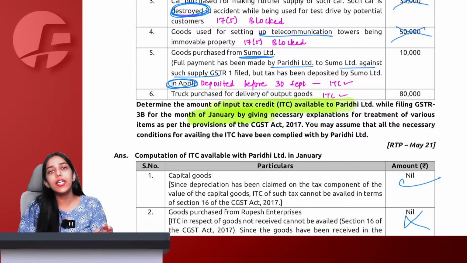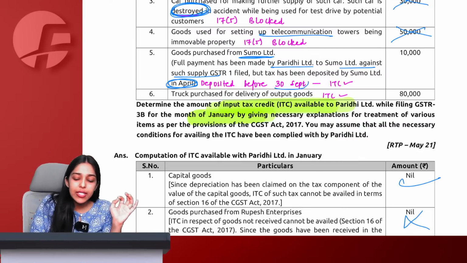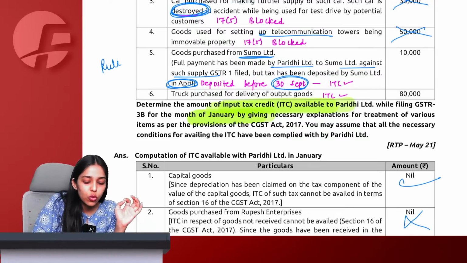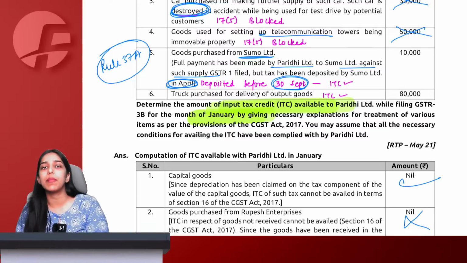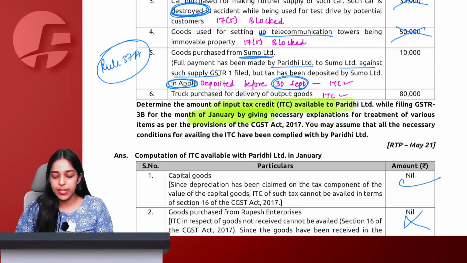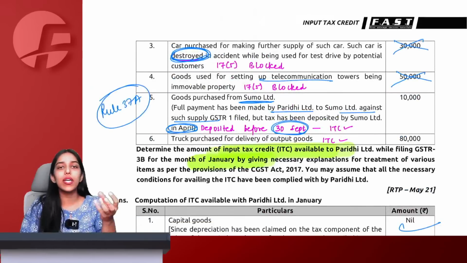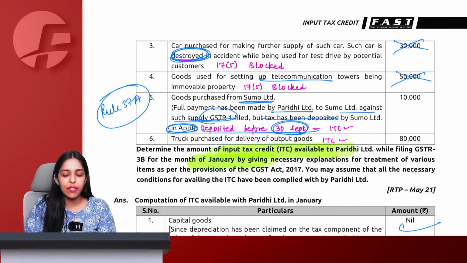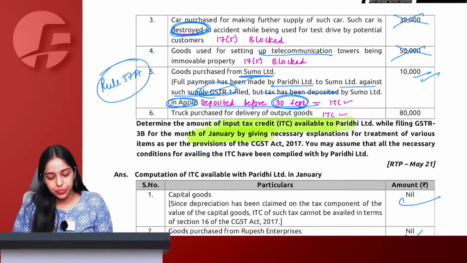No problem. We know that after the end of the financial year till 30 September also, we have studied this in rule 37A, that if my supplier deposits the GST, no problem. I am still eligible to claim the ITC. So this 10,000 ITC I can take. Before 30 September he has paid, the credit is reflecting in GSTR 1, no problem. I can take credit of this 10,000.